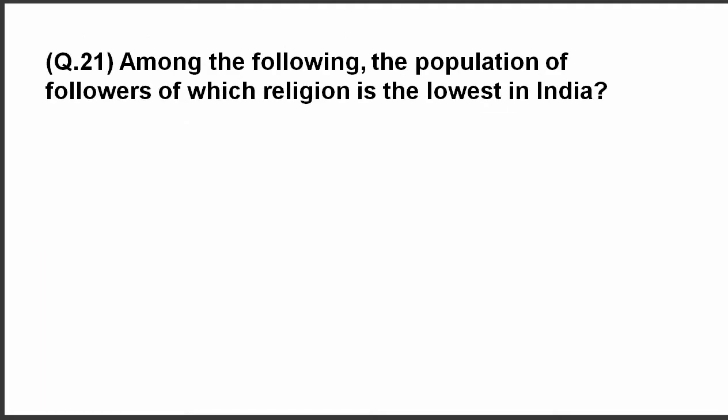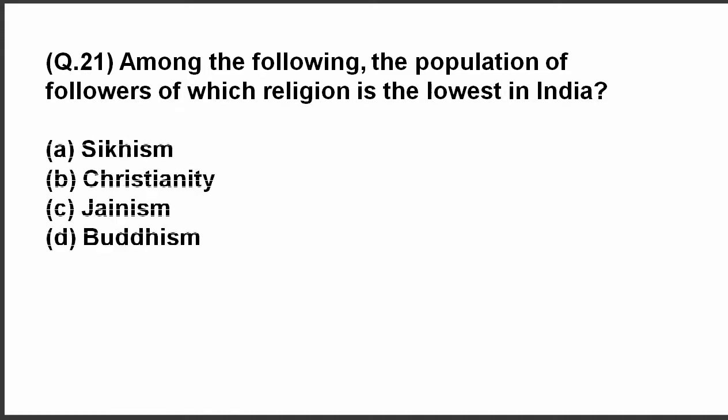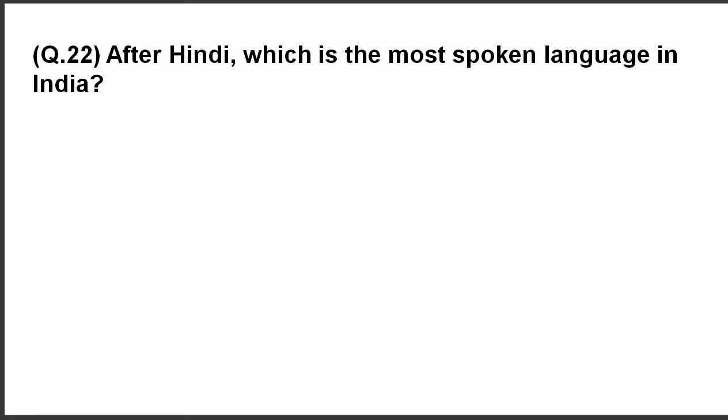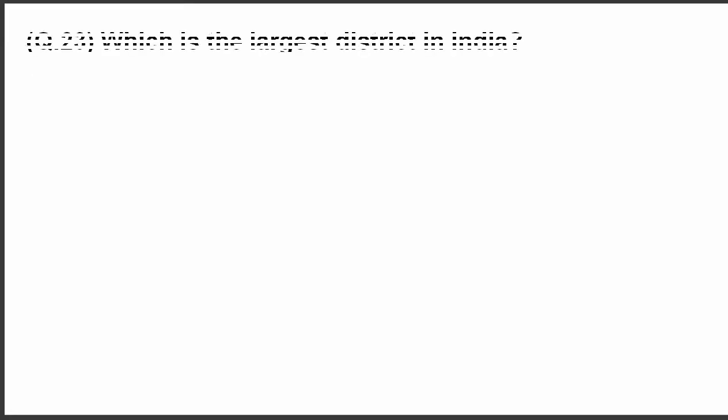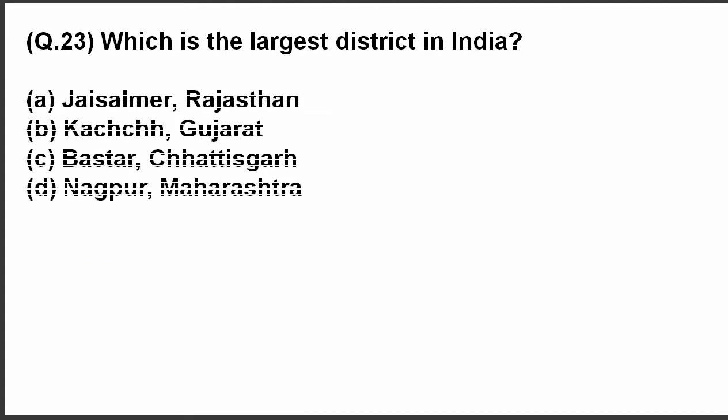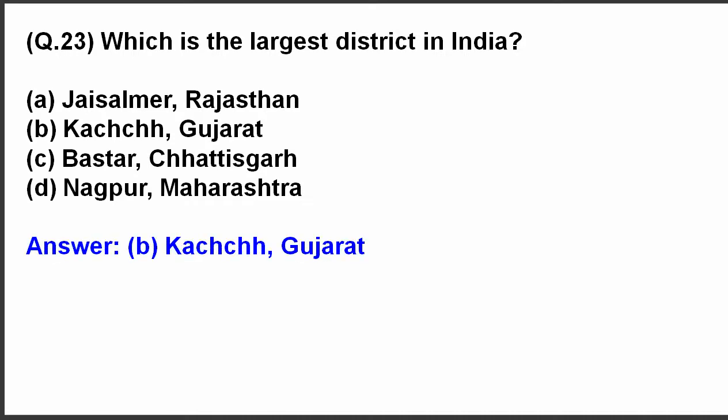Question 21. Among the following, the population of followers of which religion is lowest in India? Have a look at the options. The correct answer is Jainism. Question 22. After Hindi, which is the most spoken language in India? The answer is Bengali. Question 23. Which is the largest district in India? The answer is Kutch in Gujarat.